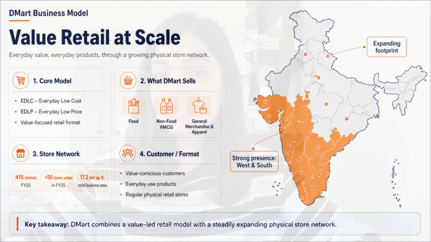If I talk about store counts, it stood around 415 stores in FY25, and the company continues to expand across India, including markets where its store density is still lower, such as North India. So before we touch any ratio, keep this simple picture in mind. DMart is a value retailer selling everyday use products through a growing store network. With that business context in mind, let's move to Excel and start with the first liquidity ratio, which is current